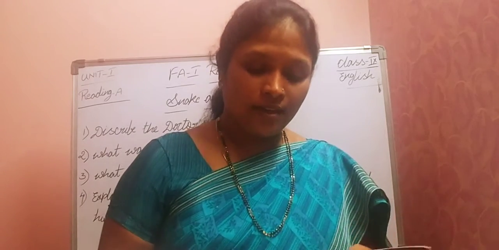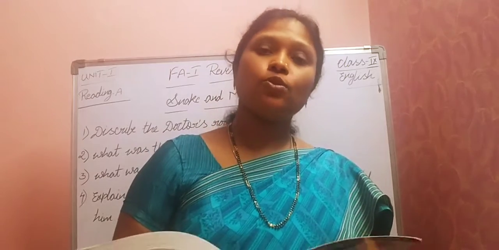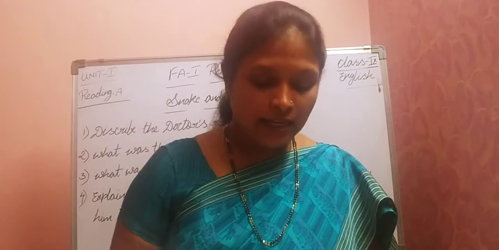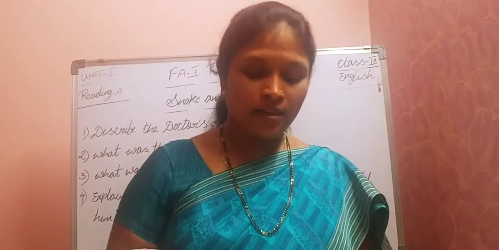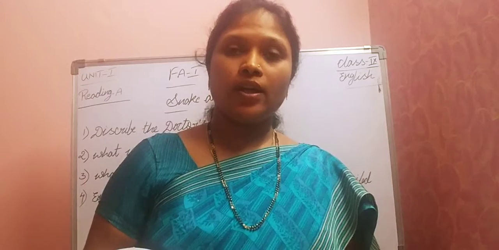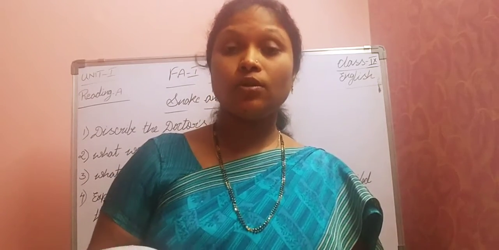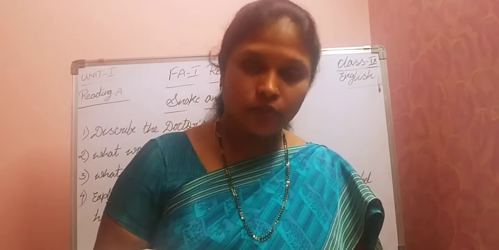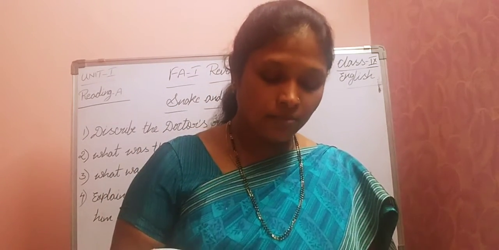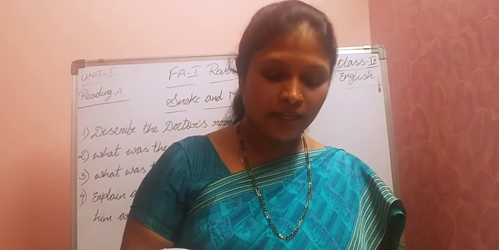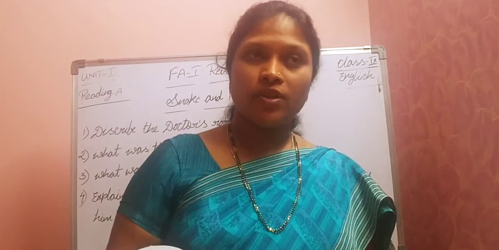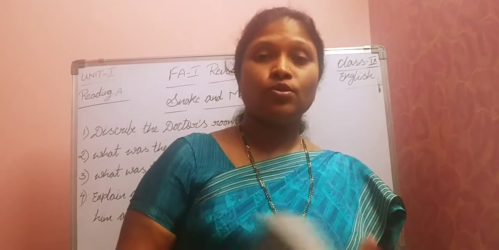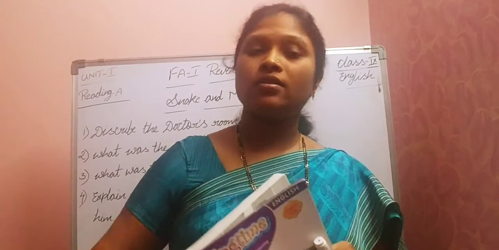Next, simultaneous. Simultaneous means if two things are happening at a time, we call it simultaneously. Okay. Next, leaden. Leaden means made of lead. So if you take some sticks, those will be made using lead. That is called leaden. Next, verbs. Pace. Pace means what? To walk up and down many times. So sometimes if we don't get sleep or if you are in any hurry or tension, we walk here and there taking long steps, right?